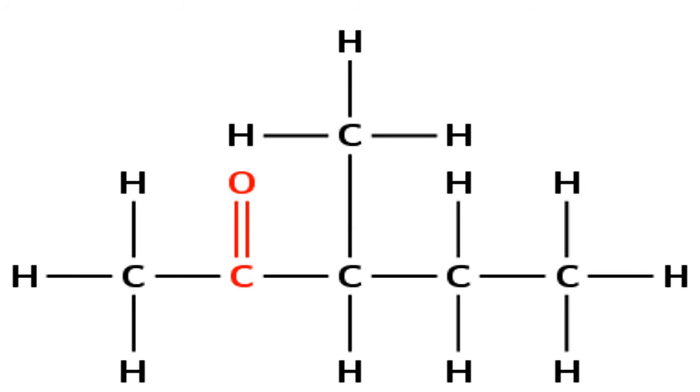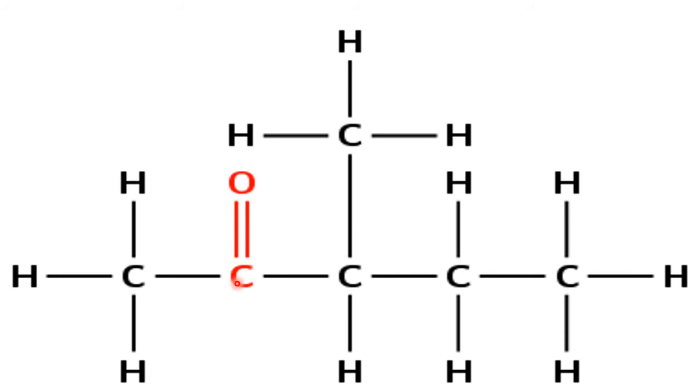This one: if C double bond O is there between the 2 carbon atoms, that is known as what? Ketone family. Please recall your 10th class knowledge. If C double bond O is there between the 2 alkyl groups, it is a ketone family. So it is a ketone functional group.